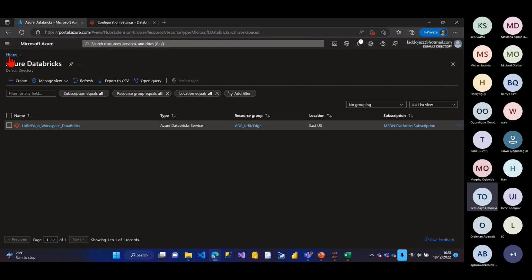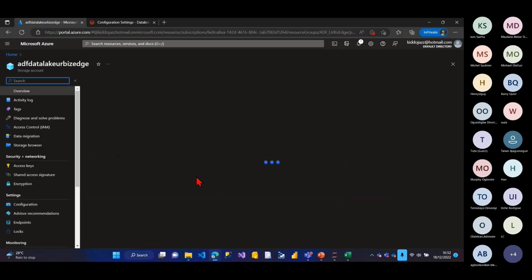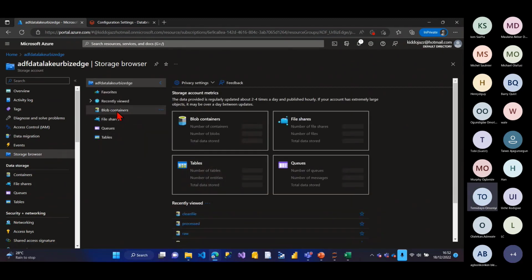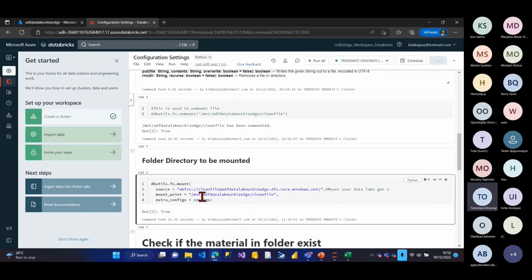If I go to my Azure portal, if I go to my Data Lake Gen 2, so I'll go to my browse storage. For my browse storage, I'll go to my blob container. For my blob container, I should have something called clean file, right? So I'm trying to mount this clean file, this folder directory, inside of my Azure Databricks. So that's why I see what the name of the file is called. Clean file. The name of the Azure Data Lake is called what?